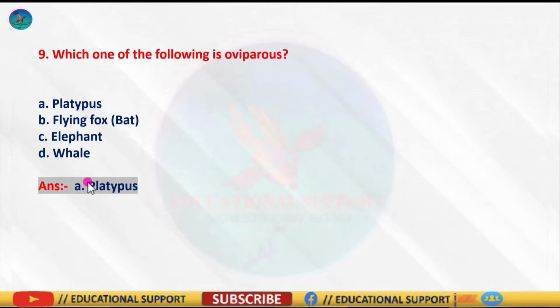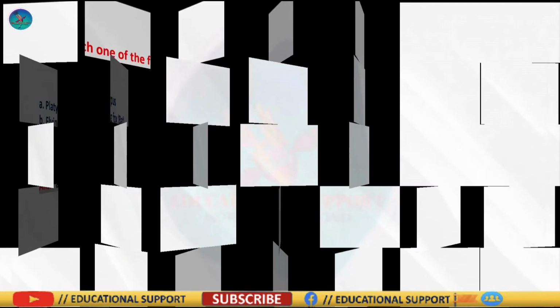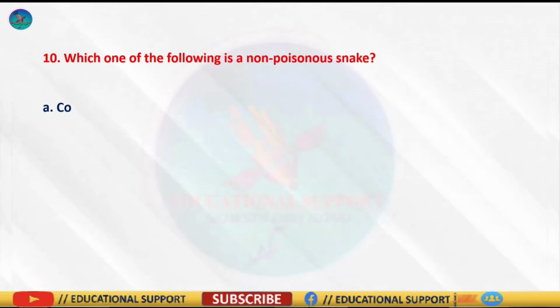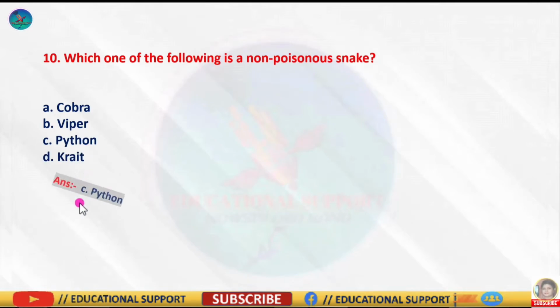So the correct answer is option A. Question number 10 is, which one of the following is a non-poisonous snake? And the options are cobra, viper, python, and the last one is krait. So the correct answer is option C, python. Except python, all other snakes are highly poisonous in nature. Python is large in size and kills its prey by constriction of their body. So the correct answer is option C, python.